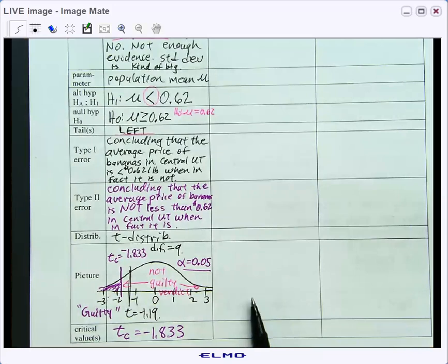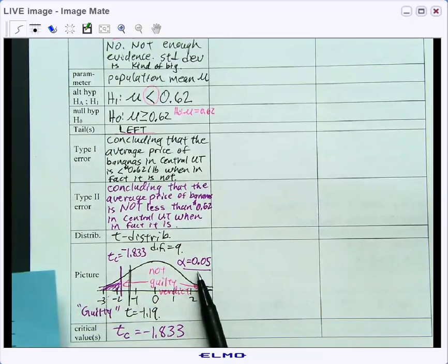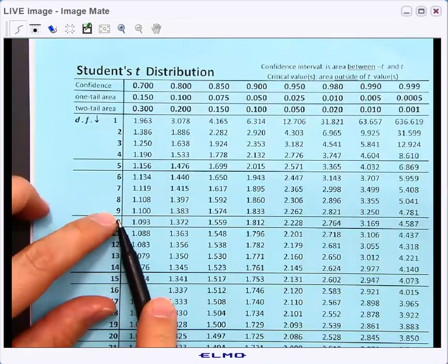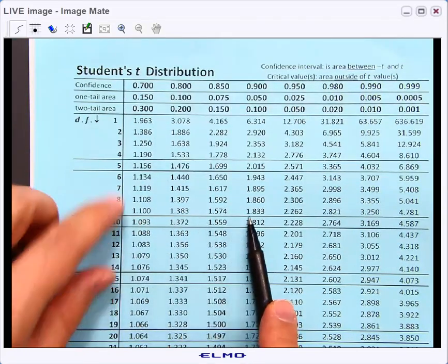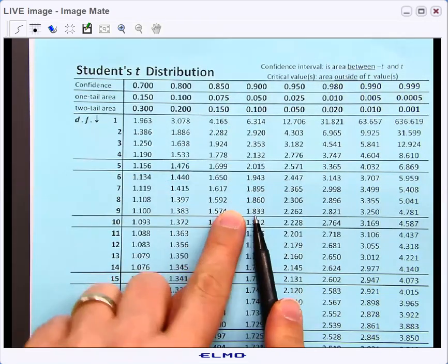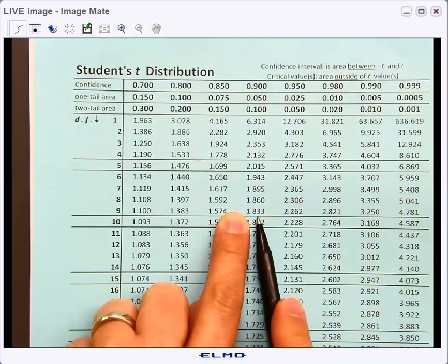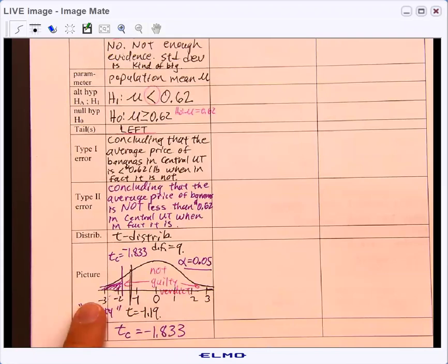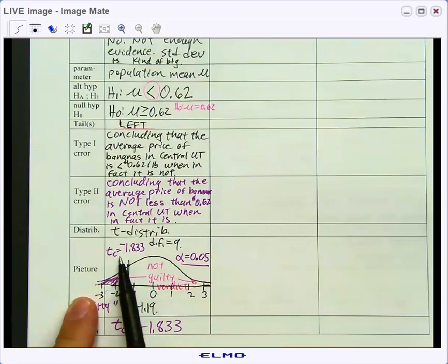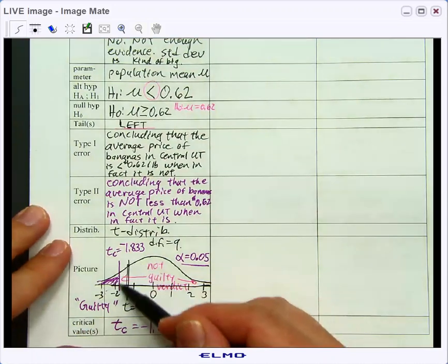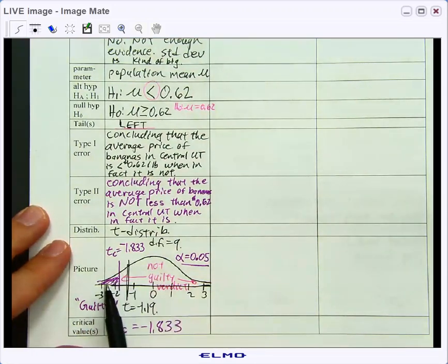And we found out with our blue t-table that the critical value using a 5% level of significance and 9 degrees of freedom, so 9 degrees of freedom and 5% in one tail, should be 1.833. Now we have to be careful here because we're dealing with the left, and so our critical value needs to be actually a negative 1.833. And if we do that, that will make this area out here be exactly 5% of the area under the curve. We're going to listen to the evidence and see where the evidence lands us.